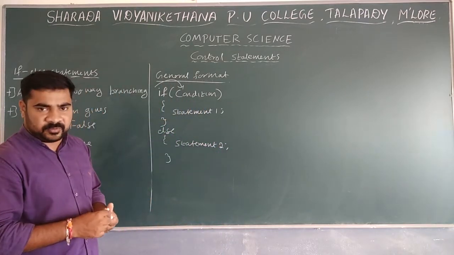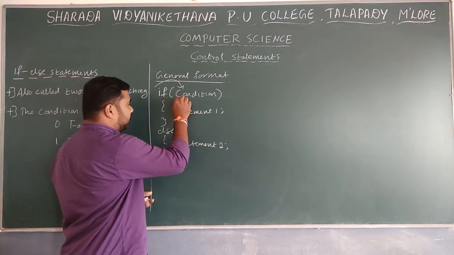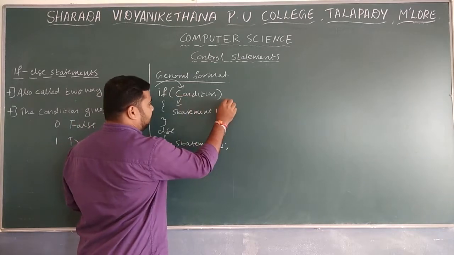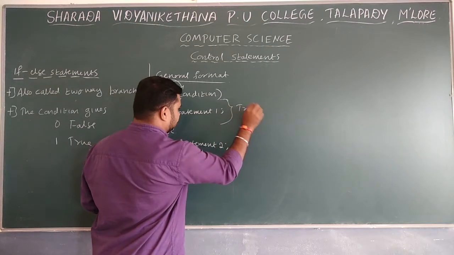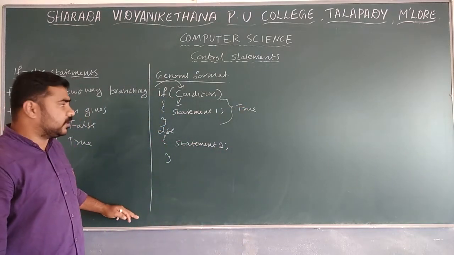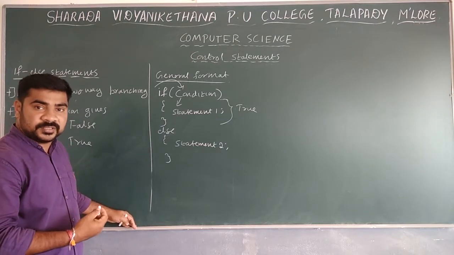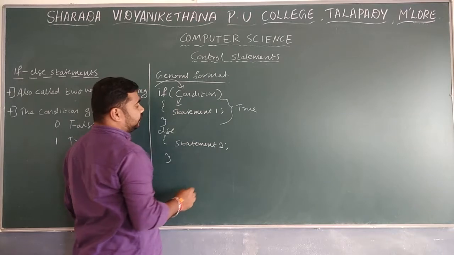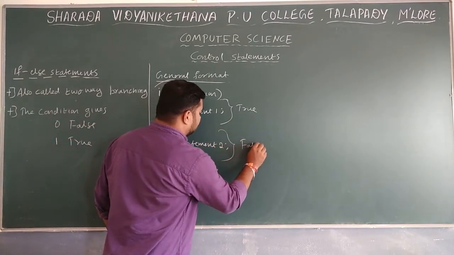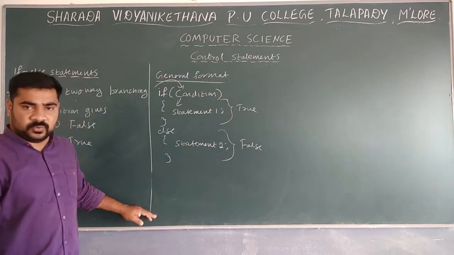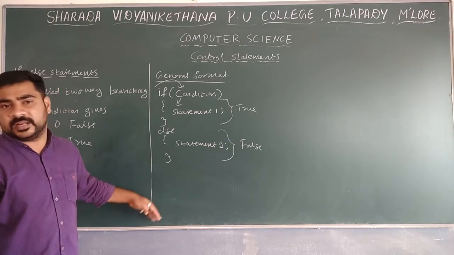Whenever the condition is true, in the case of if-else, statement 1 is going to execute, or we can say the if part is going to execute. This is known as the true block. The true block, the if part, or statement 1 is going to execute. Whenever the condition is false, then statement 2 is going to execute. That is the case with the if-else statement.